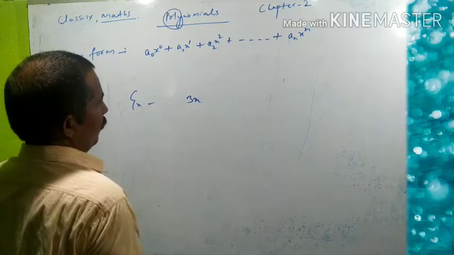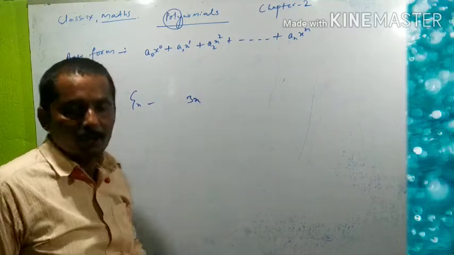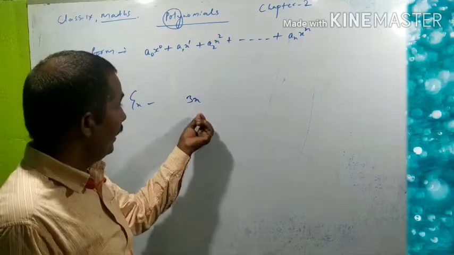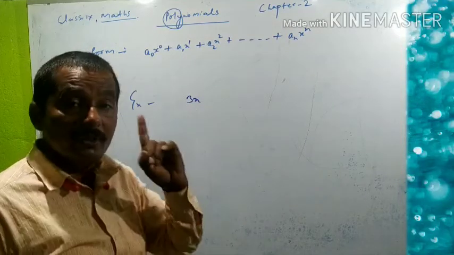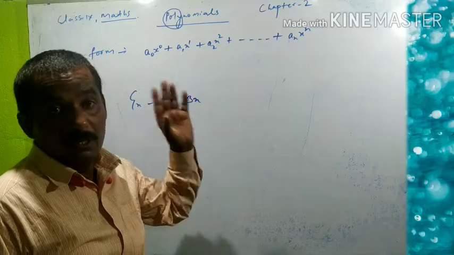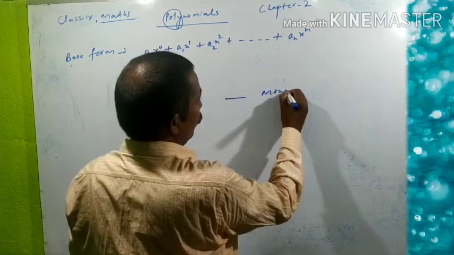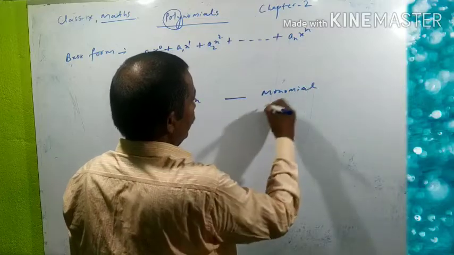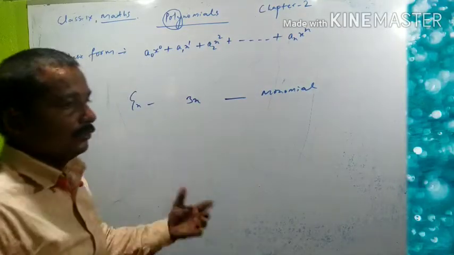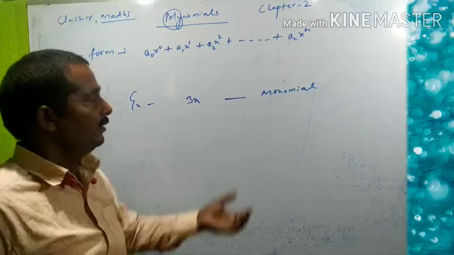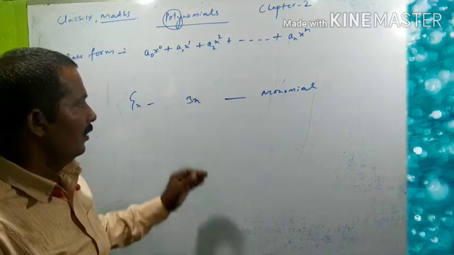3x is a polynomial, and this polynomial has only one term. So that means it is a monomial. I am going to help you understand the types of polynomials.